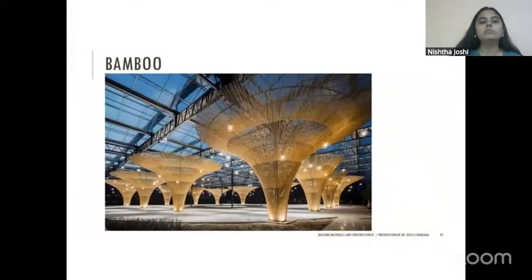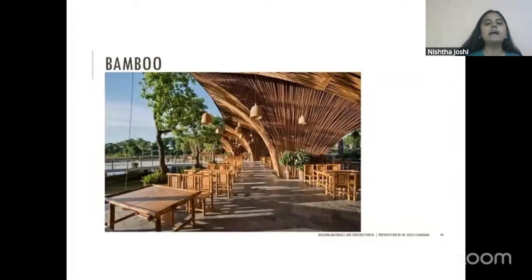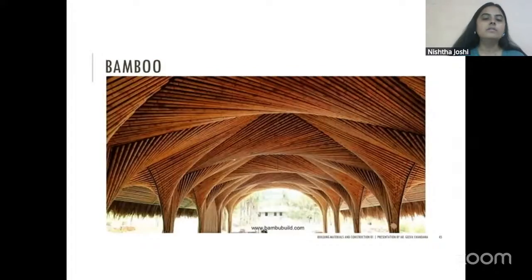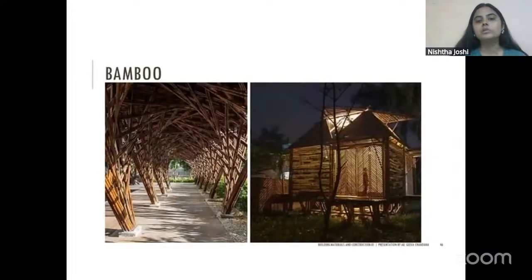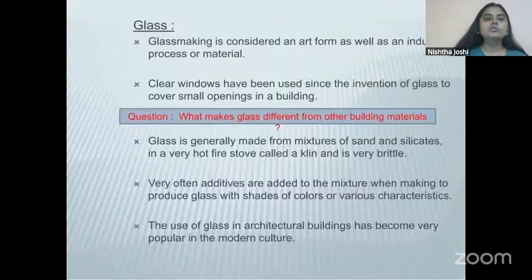Here you can see a bamboo pavilion. Here you can see a cafe that is entirely designed with bamboo. Everything from furniture to lamps to these columns and sheds is made in bamboo. You can see that bamboo is such a flexible material as well. It can be folded so easily, and there are different varieties of bamboo available in different parts of the world, and each of them has different qualities. Some of them are actually quite stiff, and others are very flexible. You can see another pavilion that has been designed with bamboo, a pathway, a cabin. So these are some examples.